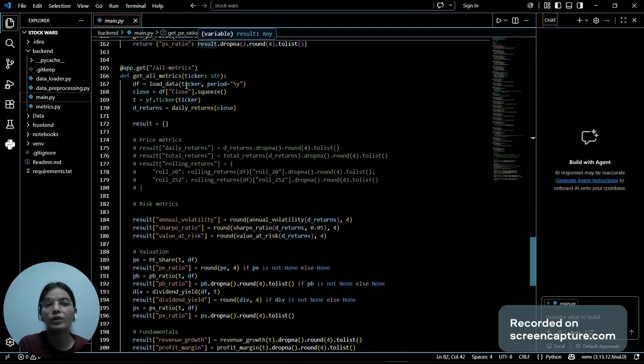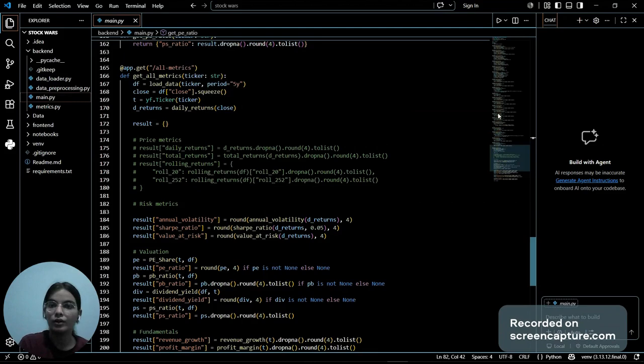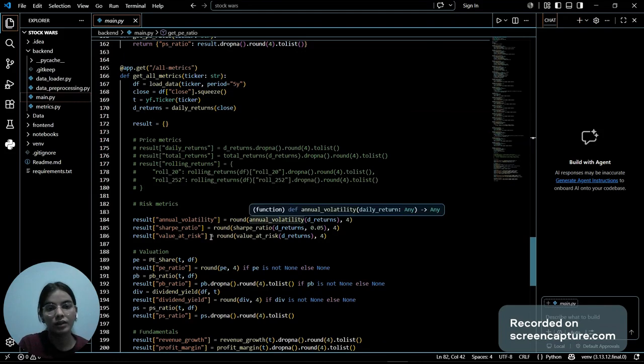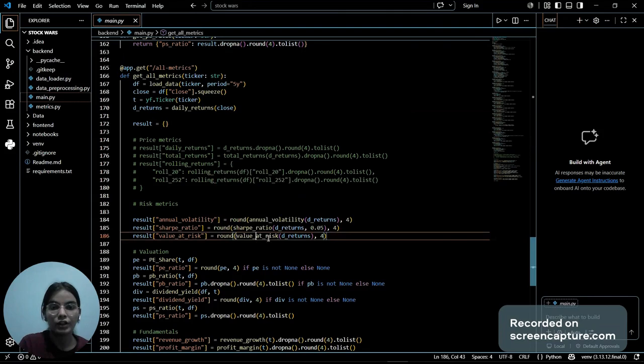The only difference is that all the other endpoints are returning a single value of the function, while this endpoint will return all the metrics together, all the values together of any stock that you write here. So here we created this list, and in the list, you can see the result annual volatility is stored in the annual volatility value. This is again the same thing. We are calling the functions from the metrics module.